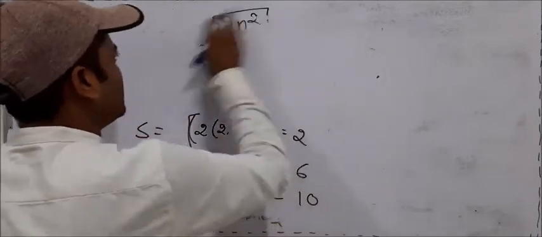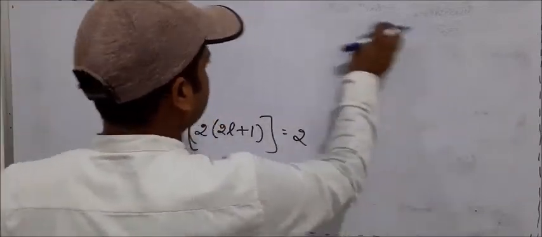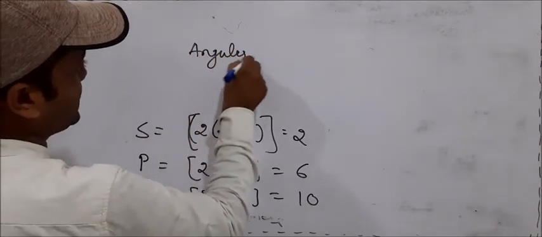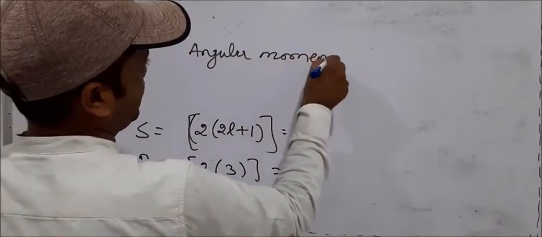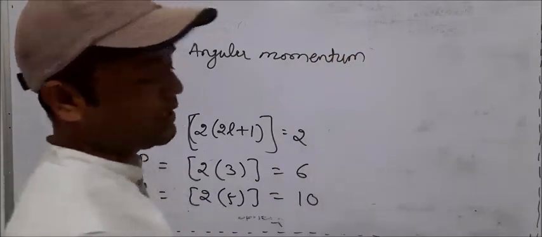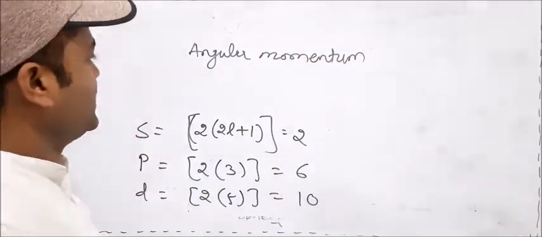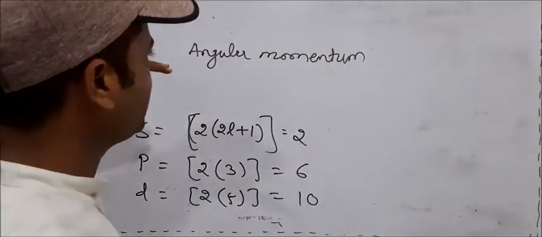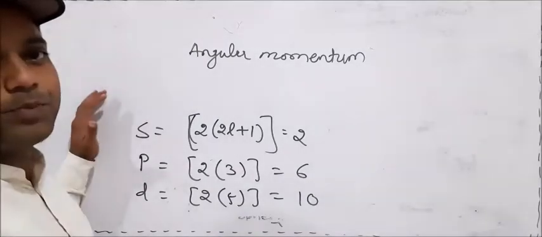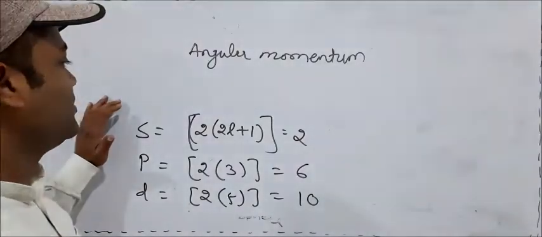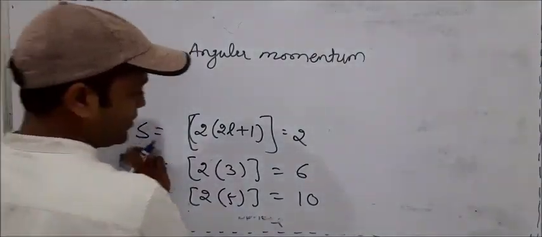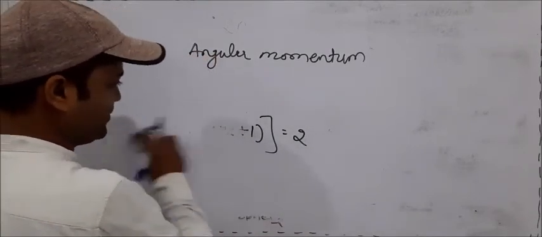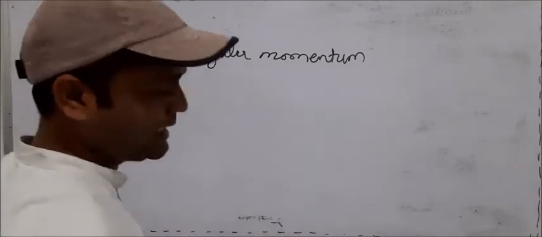So what about the azimuthal quantum number? The azimuthal quantum number gives information about, first, angular momentum: at which angle it turns, at what speed it turns. Then it gives information about the shape of the orbit. Angular momentum again gives information about the maximum number of electrons in that shape. And the one most important thing about that is